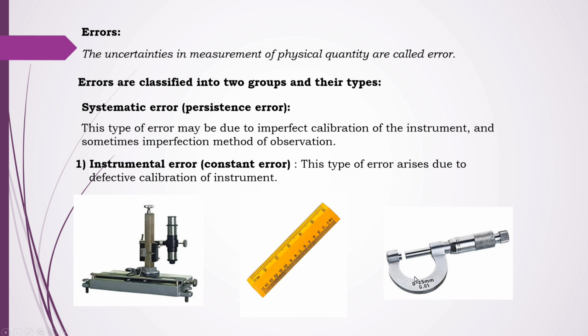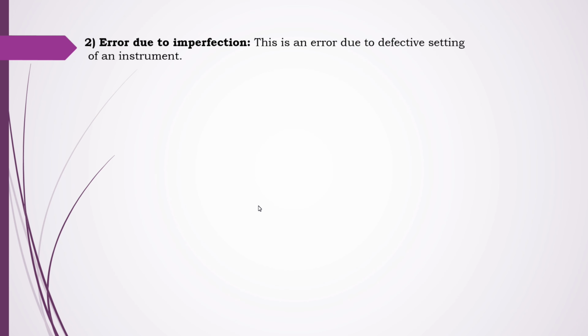Okay, this is an instrumental error. This type of error arises due to defective calibration of the instrument, not a faulty instrument. It is defective calibration. Now the next is error due to imperfection. This is due to defective setting of the instrument. For example, in a traveling microscope, if we take the horizontal adjustment instead of the vertical adjustment, that will cause an error. That error is due to imperfection.